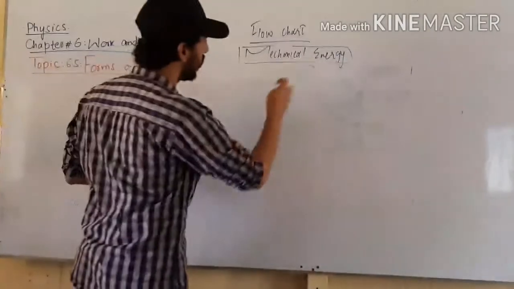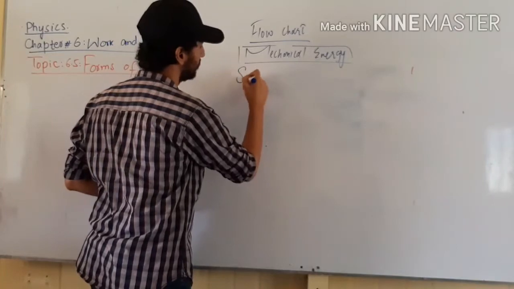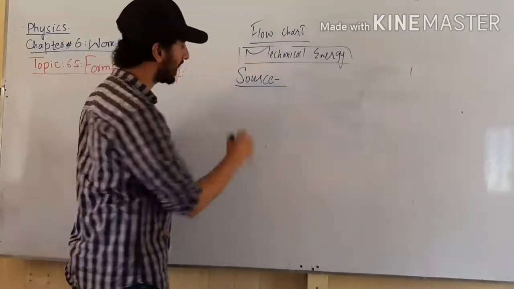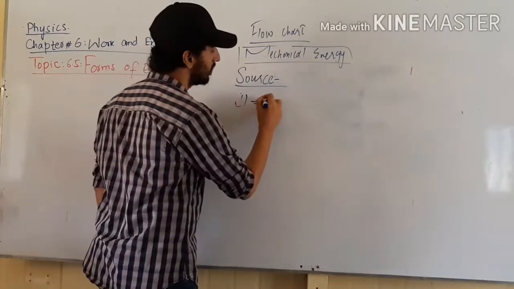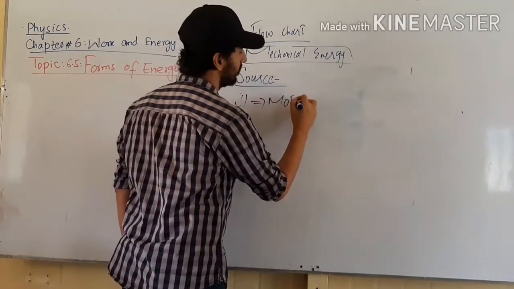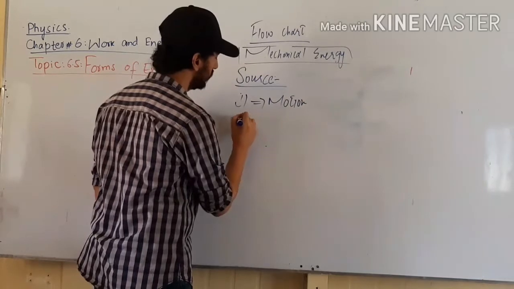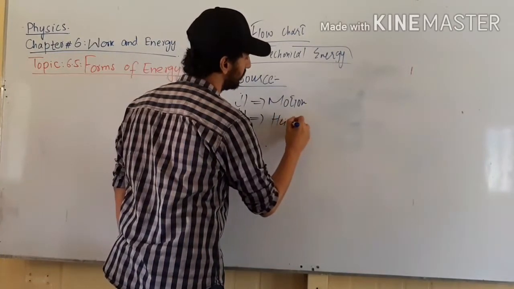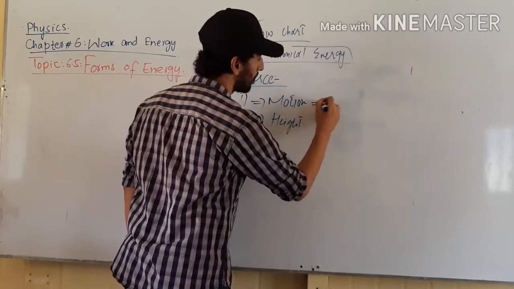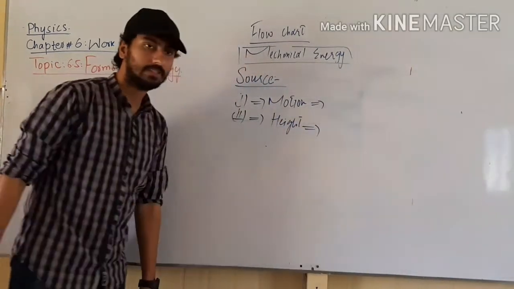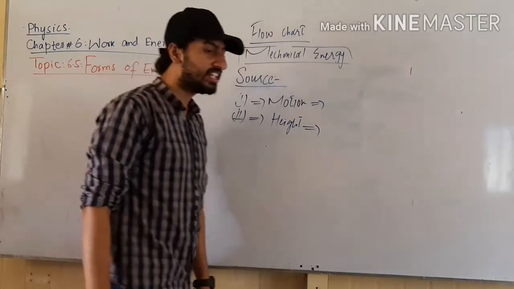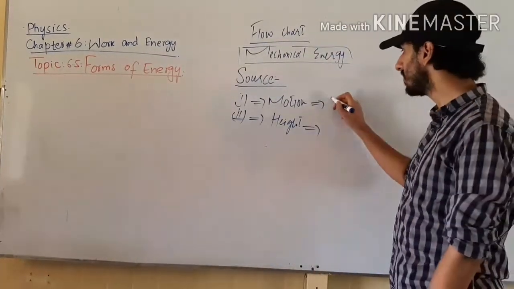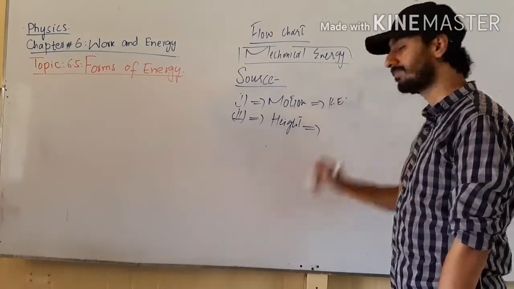Now, what is the source of mechanical energy? The source of mechanical energy, number one, motion, and number two, height. We have studied that the energy possessed by a body due to its motion is known as kinetic energy.